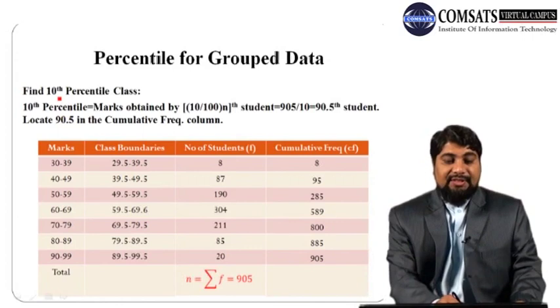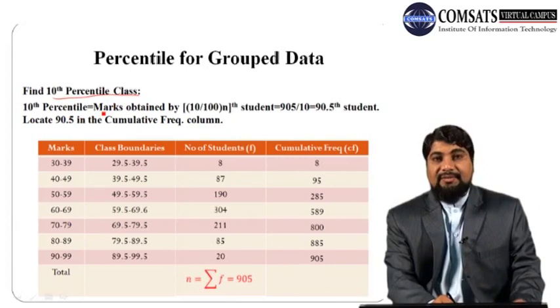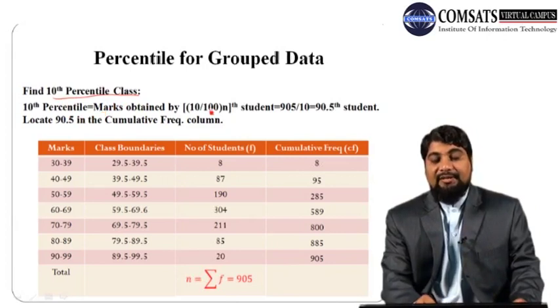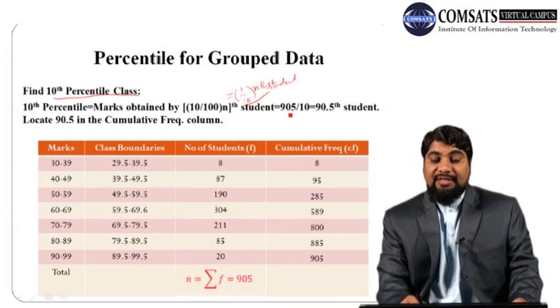The 10th percentile is equal to the marks obtained by the 10 over 100 times nth student. 10 over 100 is 1 over 10 times n.